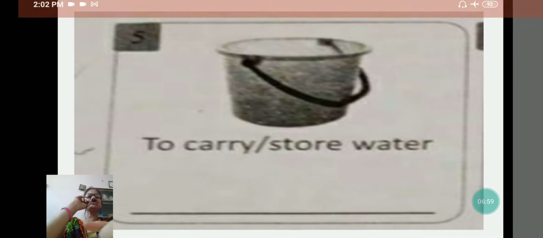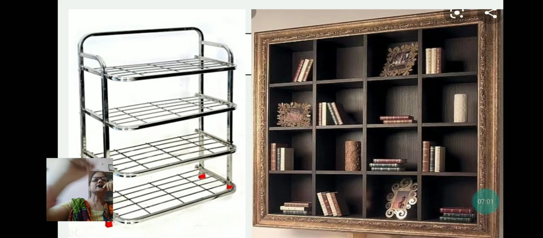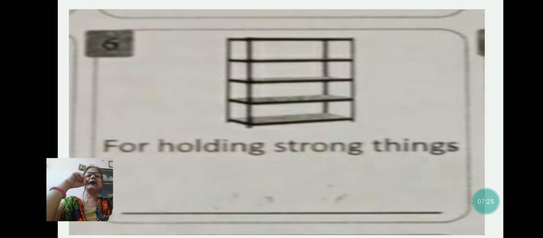Next picture I am showing you. See, this is rack. We use different types of rack for different things. Some racks we use to keep clothes, some rack we use to keep books, shoe rack also you can see, rack we use for puja also, in which everything of puja is kept. So there are many different types, here I have only shown the two types of racks, and for holding strong things. And what is this? Rack.